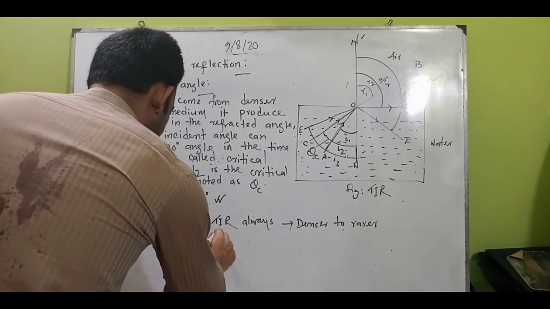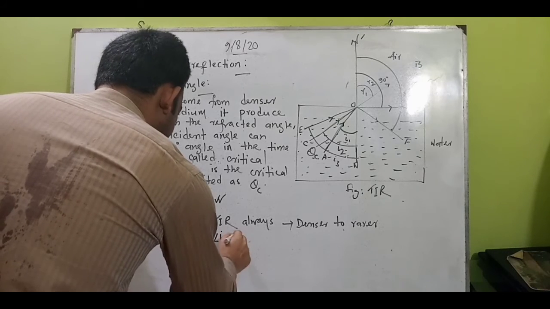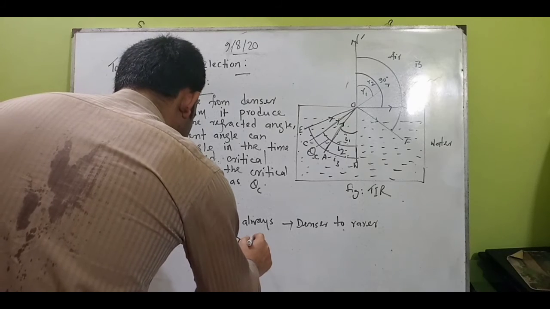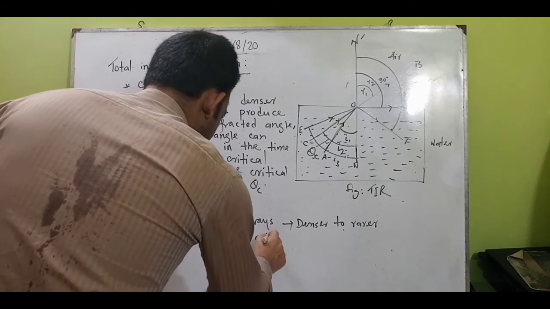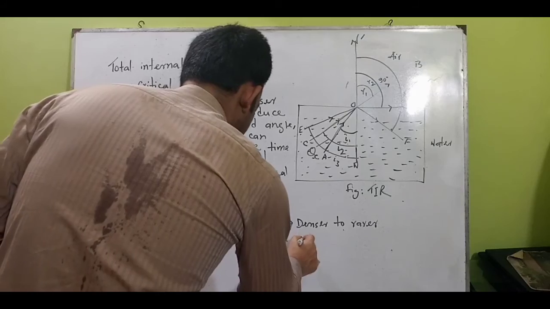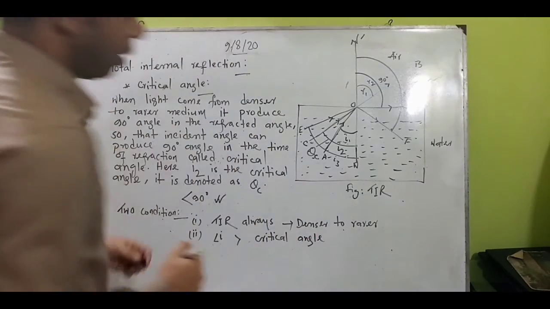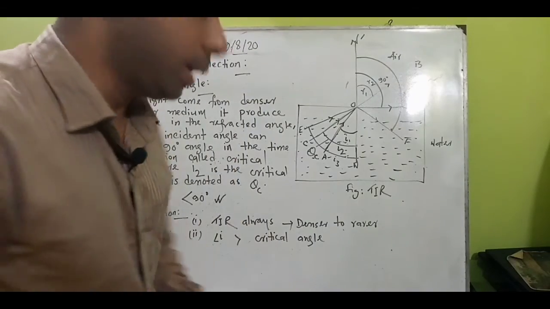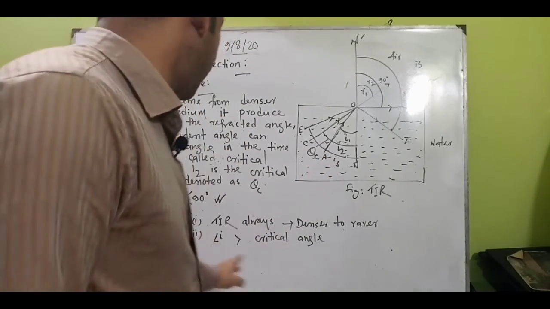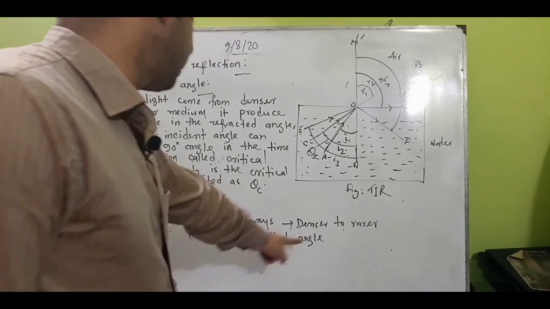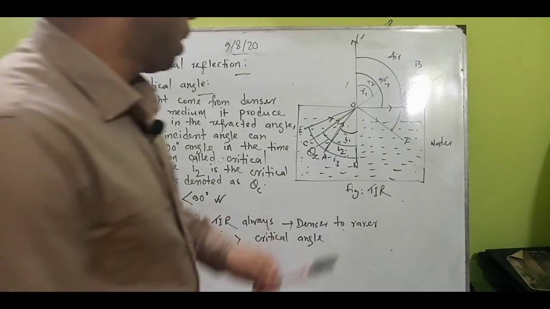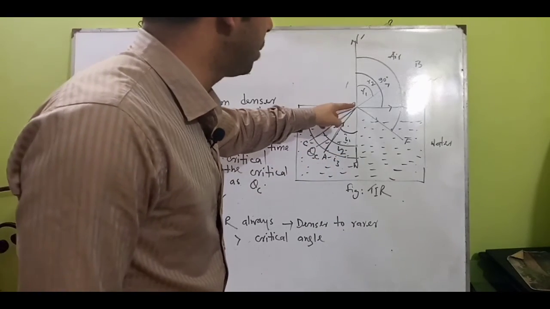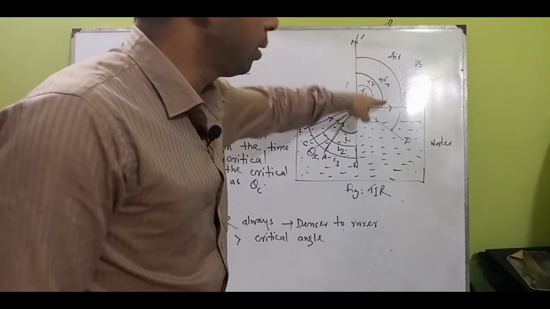The incident angle, suppose I, will be greater than the critical angle of the chosen medium. This is the critical angle, I2. I make it sure that I2 is the critical angle because I2 produces a refraction of 90 degrees.